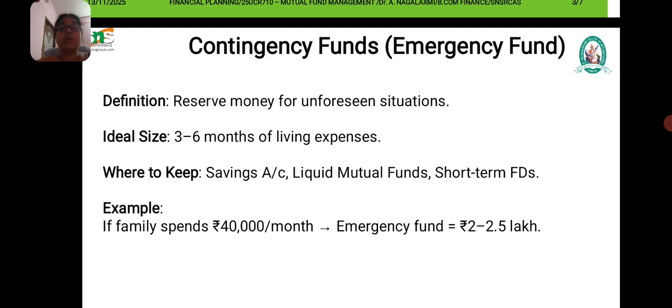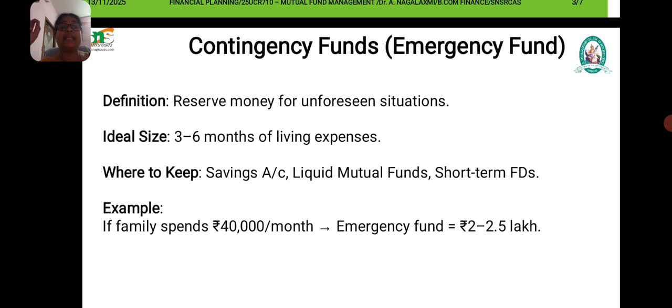Reserve money for unforeseen situations is said to be contingency or emergency fund. It is ideal to have 3 to 6 months of living expenses. Where to keep this fund? It can be kept as liquid, that is in savings account, liquid mutual funds, or short term FDs. We can make the investment.